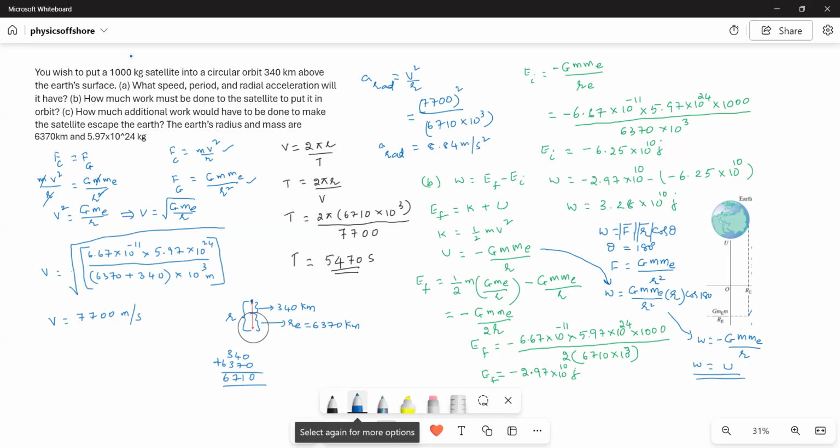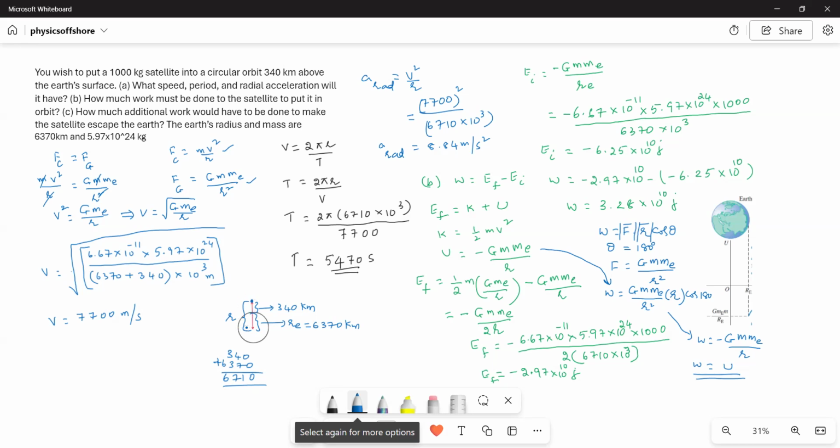What is happening here? A 1,000 kilogram satellite is supposed to be put into orbit, and the orbit is circular, at a distance of 340 kilometers above the Earth's surface. Let us consider this circle to be the Earth. The radius of the Earth is 6,370 kilometers, and the satellite is at a distance of 340 kilometers from the surface of the Earth.